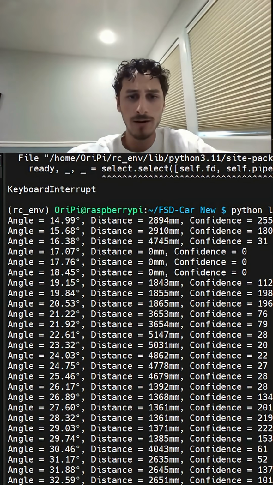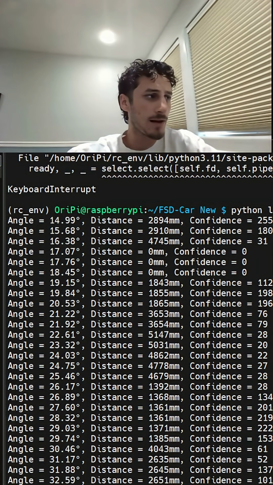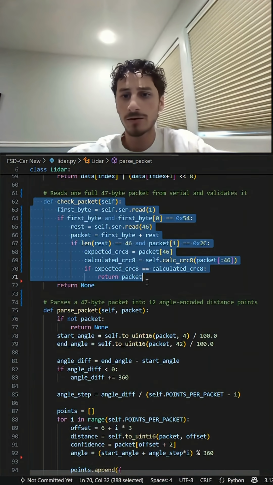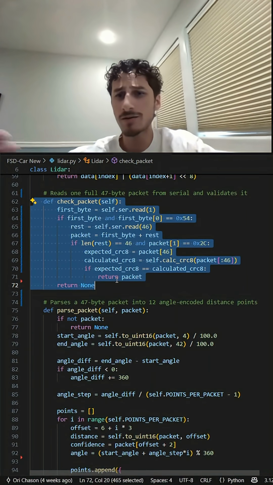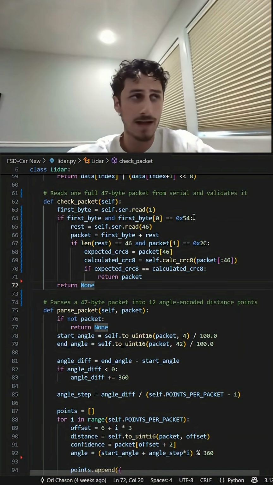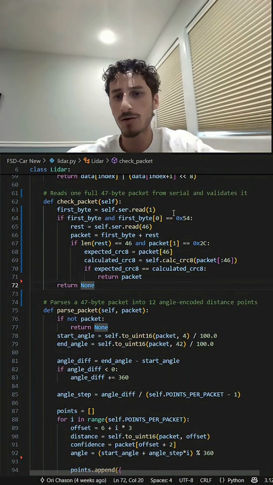So how do I do that? If you look right here at my code, we first start with this function called check packet. Check packet is going to see if it's even a valid packet to keep reading, right? So I was talking about that hex 54 and hex 2C. So that's all this function does.